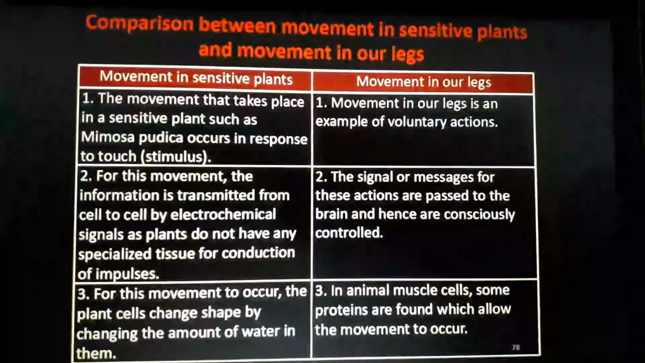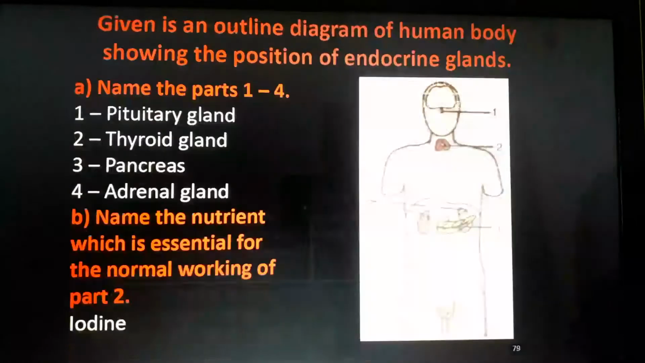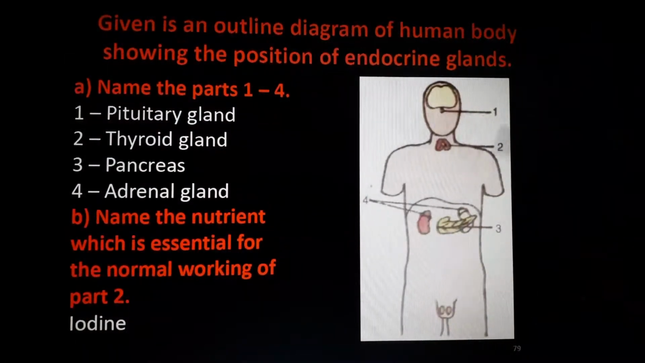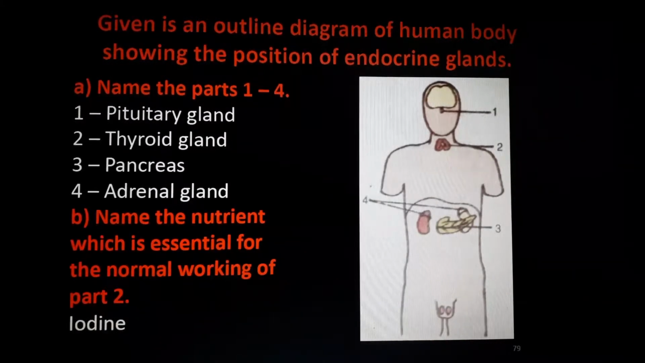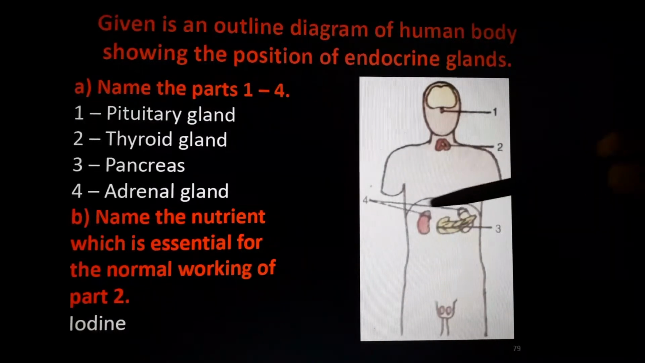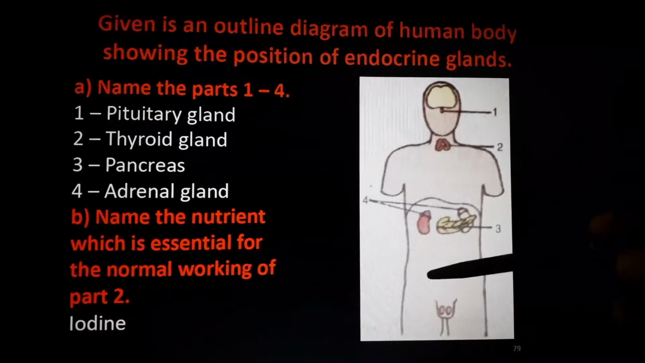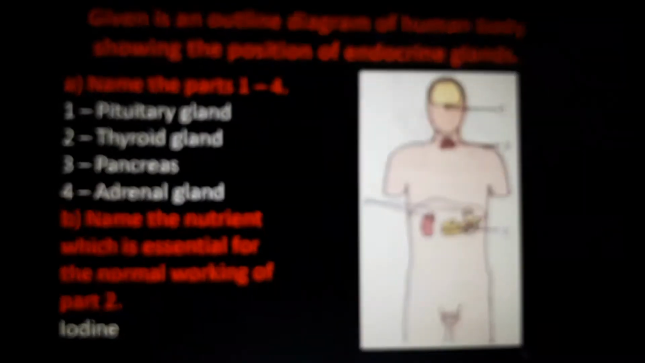Movements in our life and movements in sensitive plants, notes I will also give. Questions will come like this picture. In that note, I have already given a picture, with markings regarding each and every part. Pituitary gland, thyroid, adrenal gland, pancreas. This is testis. Ovary is not given; ovary is in this part of the female.